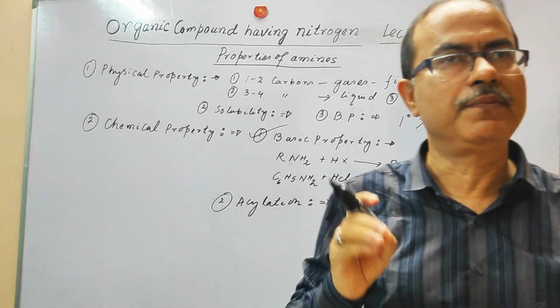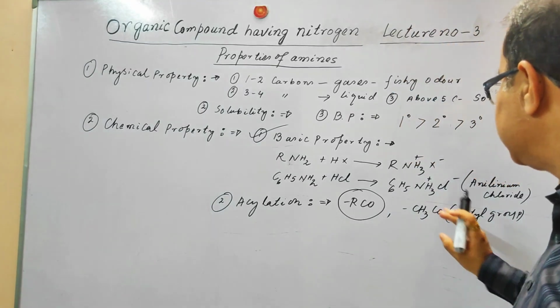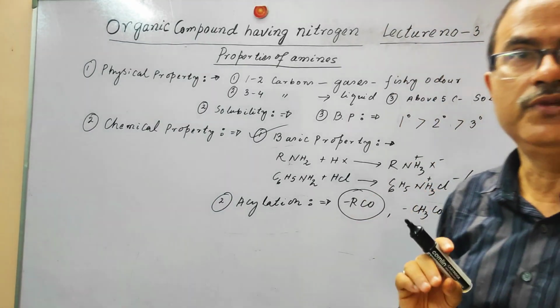This is a very important process, and it has a lot of applications, as we will understand later on. So what is acetylation? Let us understand with a reaction.